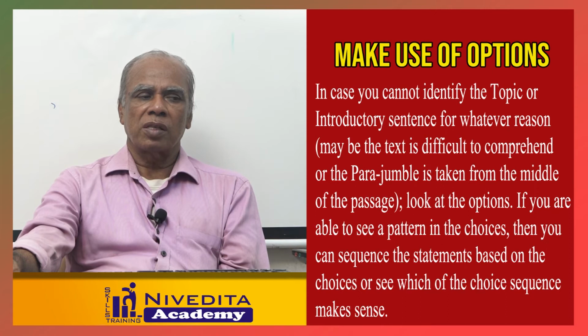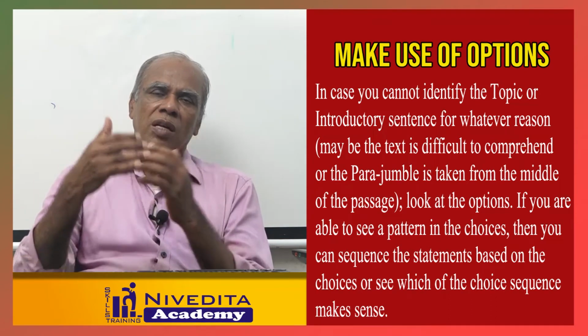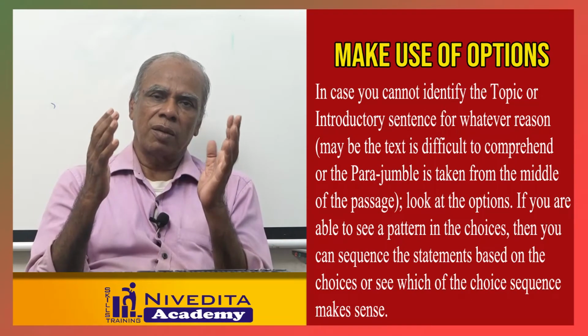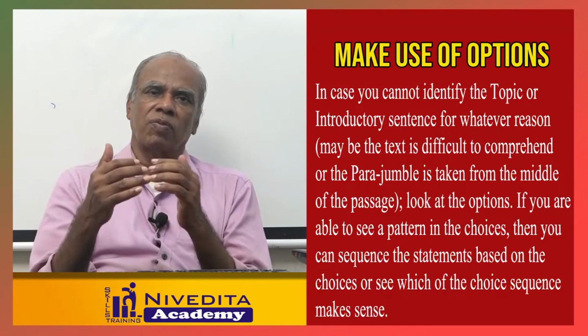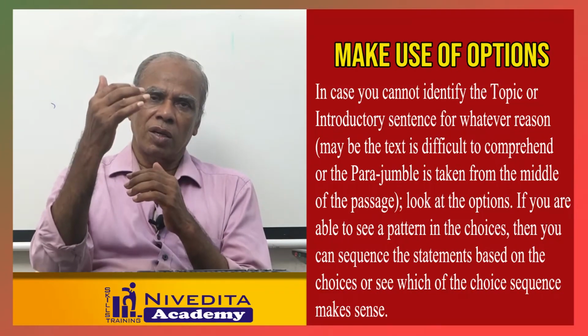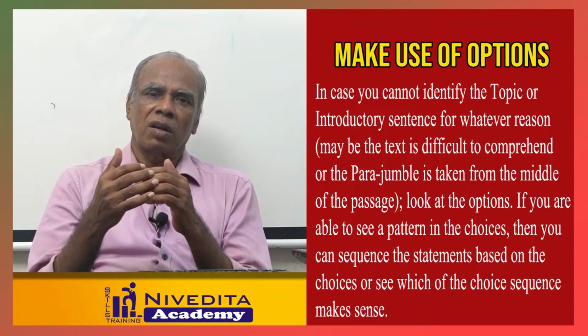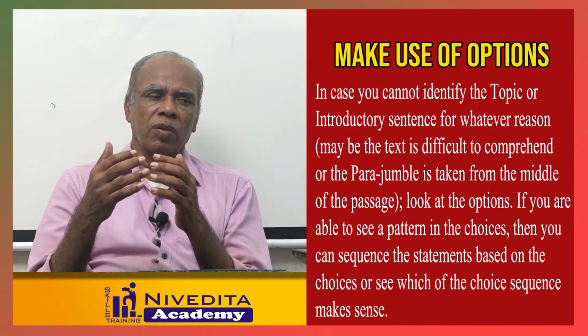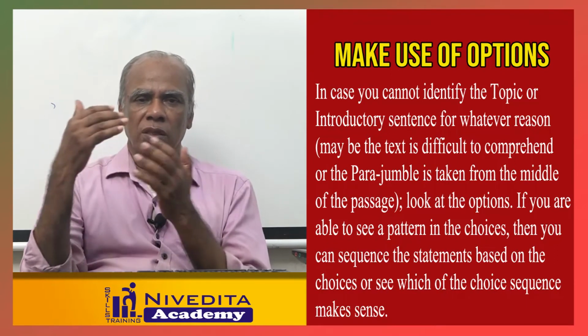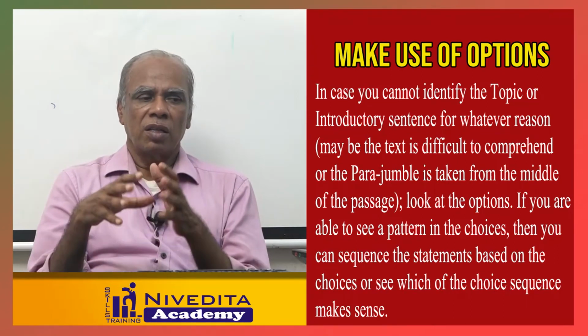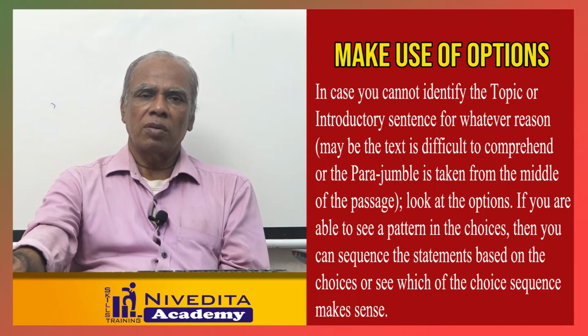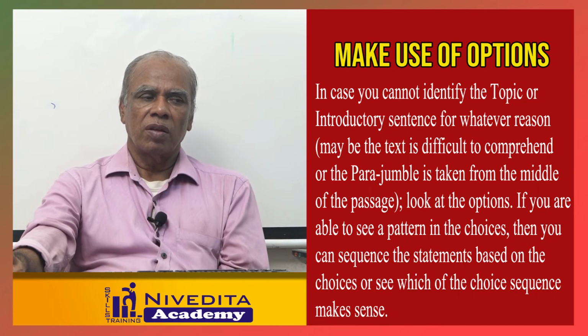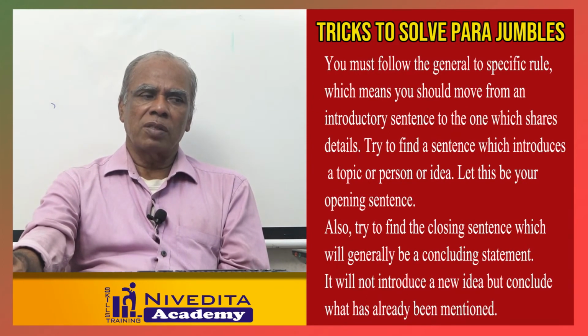Make use of options. Options are very important, whether it is an introductory paragraph or a conclusive paragraph. After arranging all these four sentences into a paragraph, just see whether they give the correct formation of the paragraph, whether they are logically properly arranged or not. Then you can decide which comes at the beginning, which comes at the last, which comes in the middle. All these things you have to see, and accordingly you can fit the sentences and make a paragraph.